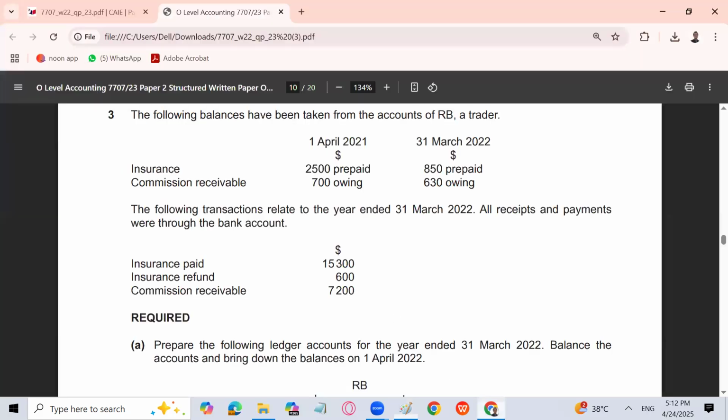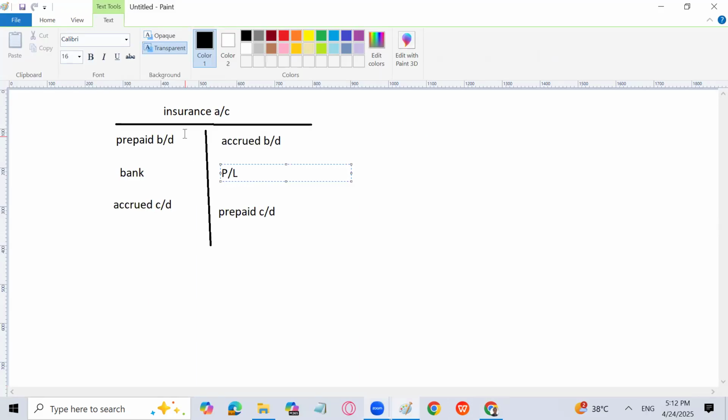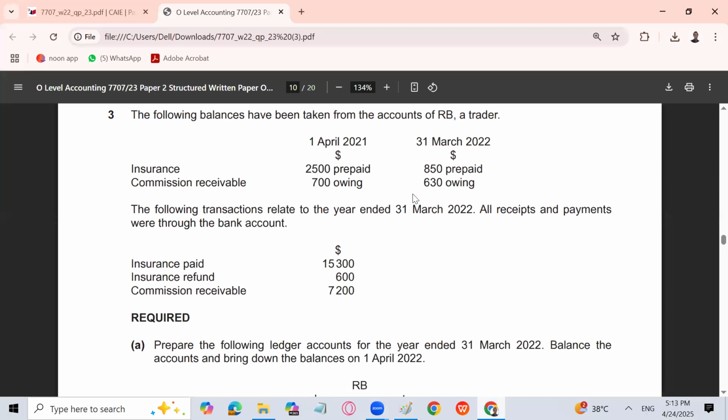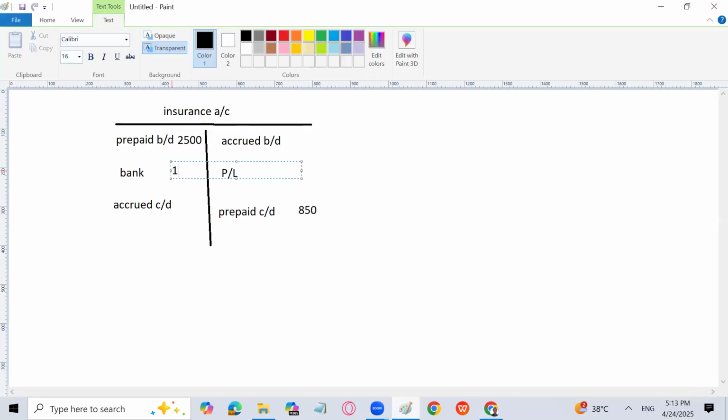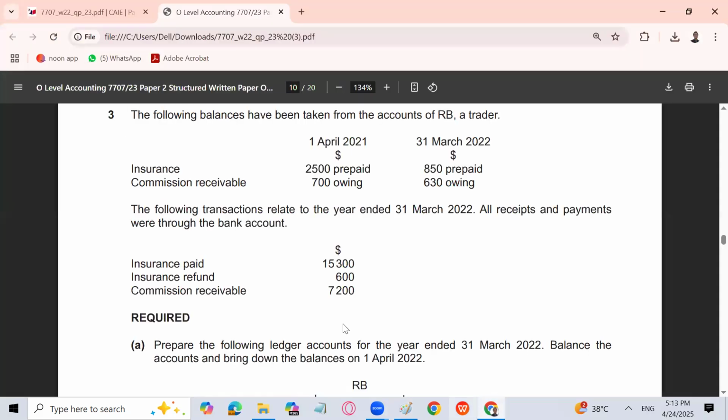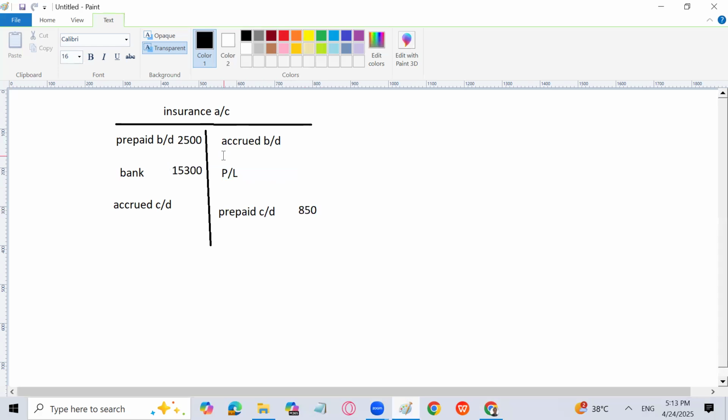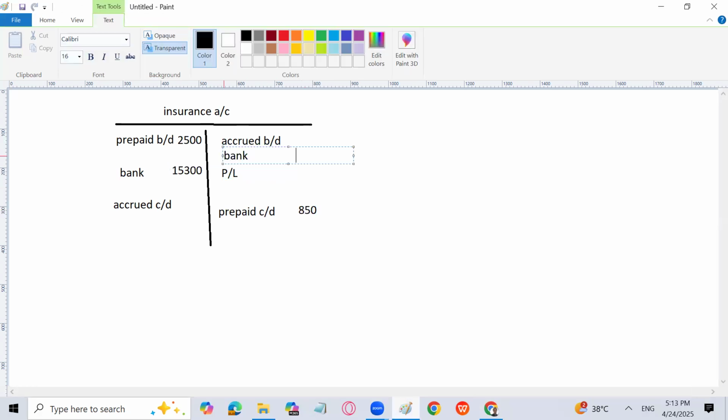So let's see. Prepaid brought down: given is 2,500 prepaid and 850 prepaid. At the start, it is 2,500. And at the end, it is 850. Then accrued brought down is not given, so that's fine. Now insurance paid is 15,300. So insurance debit and bank credit. So it will come over here, 15,300. Then there is going to be an insurance refund. It means that we have overpaid some insurance that has been refunded back to us. So the entry is bank debit and insurance credit by 600. So insurance is going to be credited because of bank, and the amount is going to be 600.